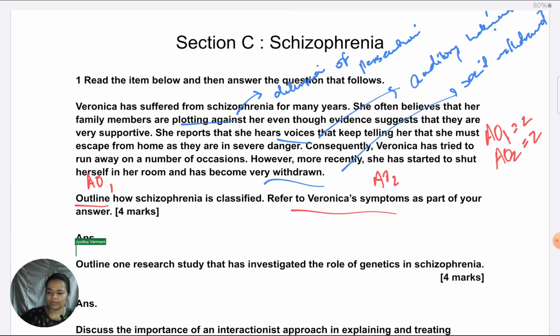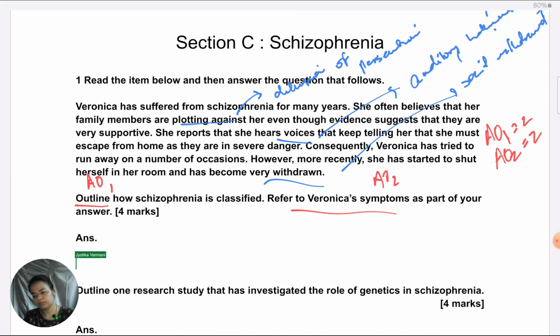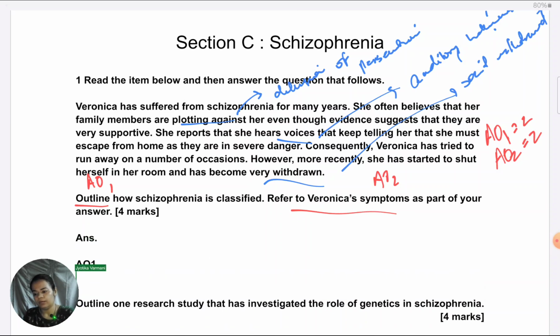Okay, for this one, for AO1 outlining, definitely you can begin by mentioning a classification system like the DSM or the ICD, whichever one you have learned. For example, if you've learned about the DSM, you could suggest that the DSM looks out for at least one core symptom and two core symptoms in less clear cut cases, which should persist for at least a month before diagnosis is given. So, something like that you can put down. But as I told you, after all, they have asked how it is classified. So, definitely a DSM or ICD, one of the systems, is referred to while doing the classification.